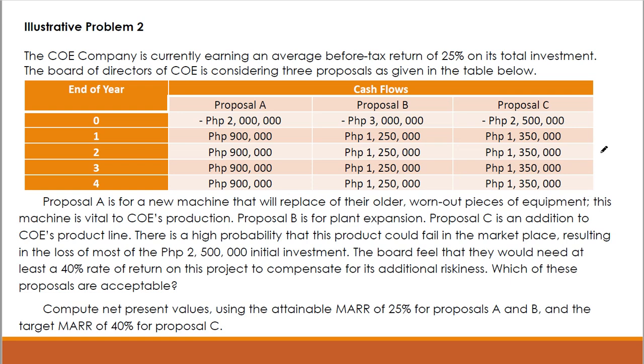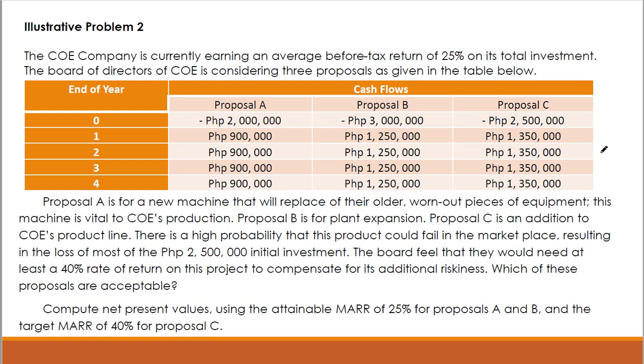So, yung proposal C, no? There's a high probability that proposal C could fail in the marketplace, resulting in the loss of most of the 2.5 million pesos na initial investment. So the board feel that they would need at least 40% rate of return on this project to compensate for its additional riskiness. Which of these proposals are acceptable?